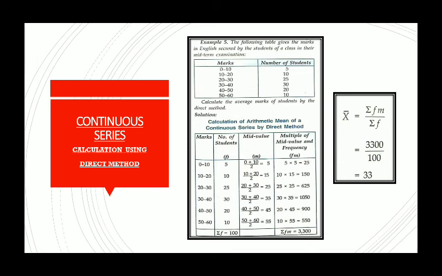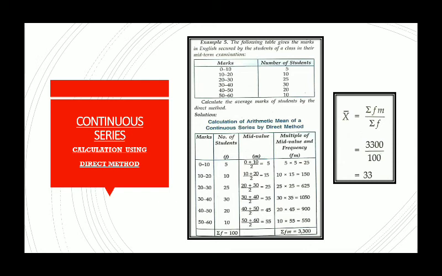Now this will be our, just like x. X and f is given. Now we'll multiply them to get fx, f into m. Then the summation of fm is 3300, and summation of f. Putting the value in the direct formula, we'll get the answer 33.